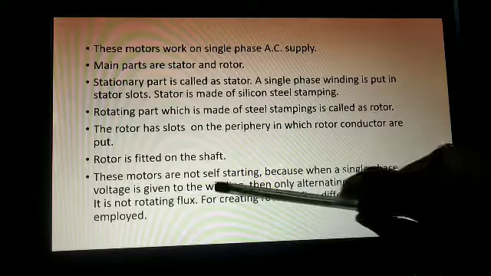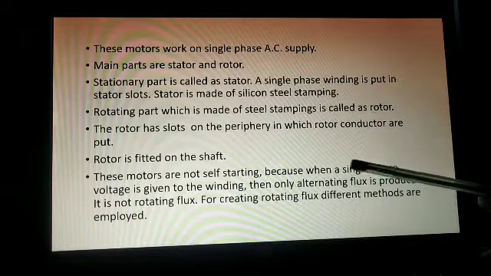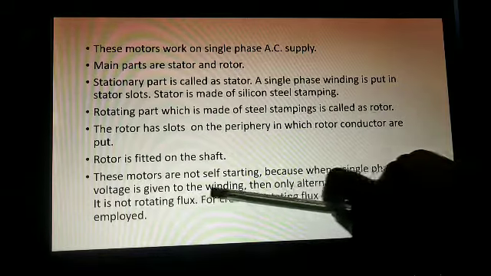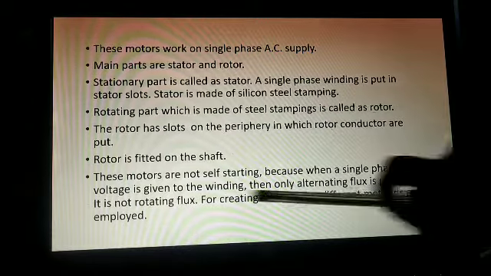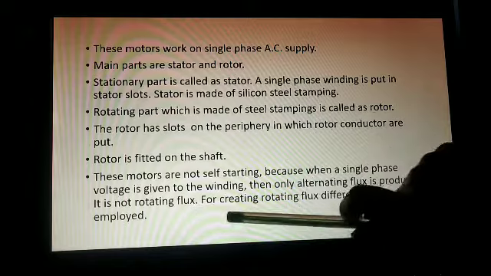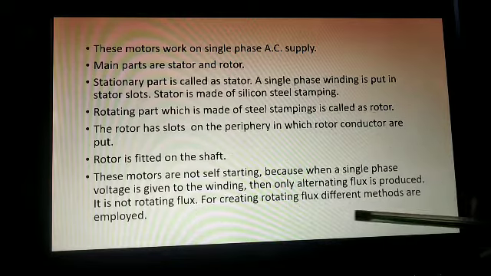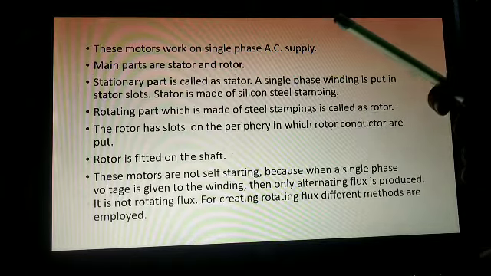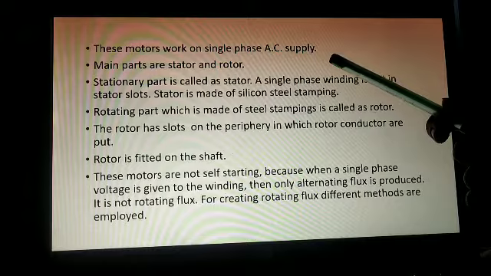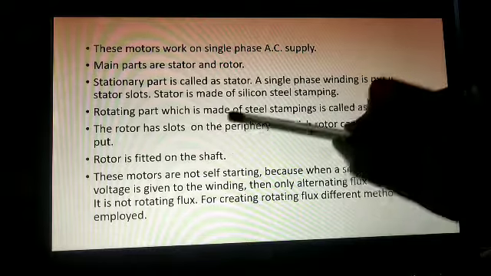These motors are not self-starting because when single phase voltage is given to the winding, only alternating flux is produced. It is not rotating flux. For creating rotating flux, different methods are employed. So are you getting the point why our single phase motor is not self-starting? Self-starting means it will start on its own.